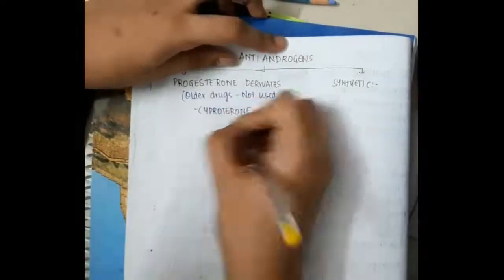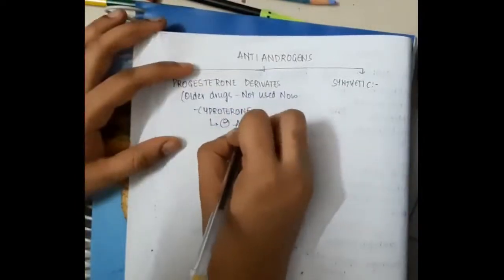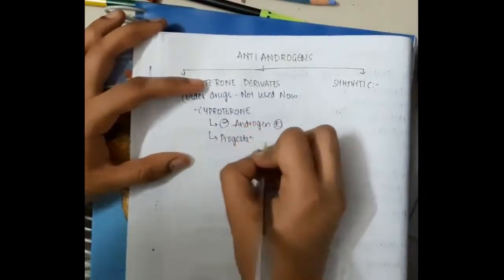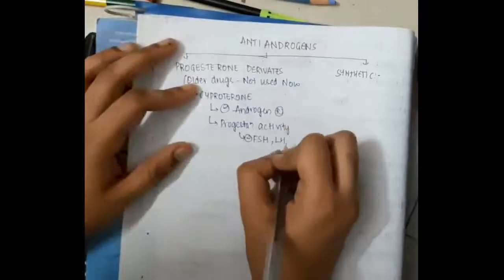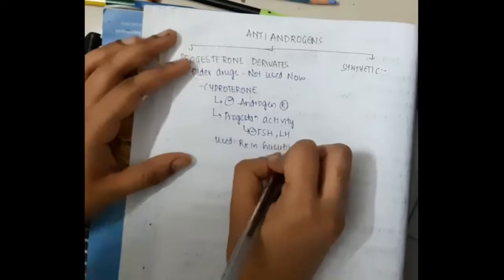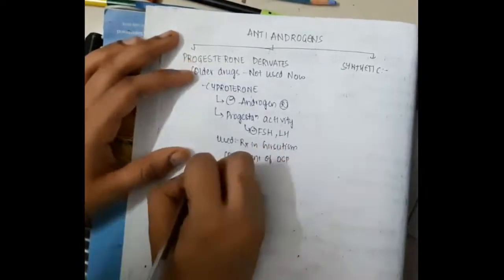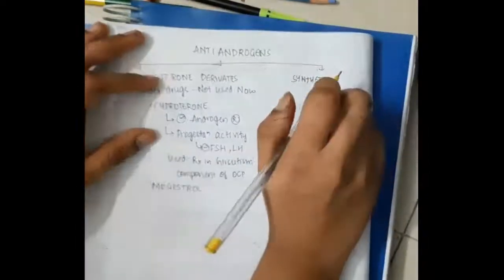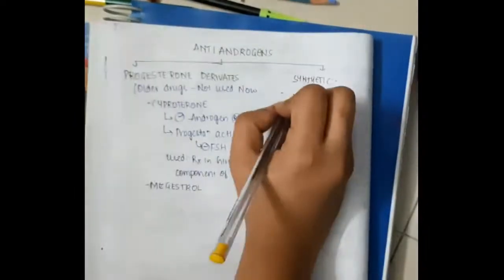They are cyproterone acetate. Cyproterone acetate normally inhibits androgen receptors. It does not inhibit androgens, it inhibits androgen receptors. Because of inhibiting androgen receptors, it also has one more activity, which is progestational activity. That is, it also inhibits follicle stimulating hormone and luteinizing hormone. So it is used in the treatment of hirsutism, as a component of OCPs. Then one more example is megestrol also.